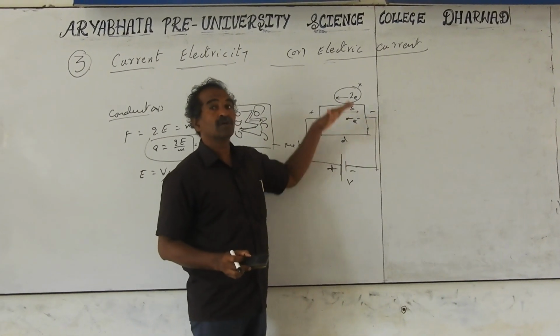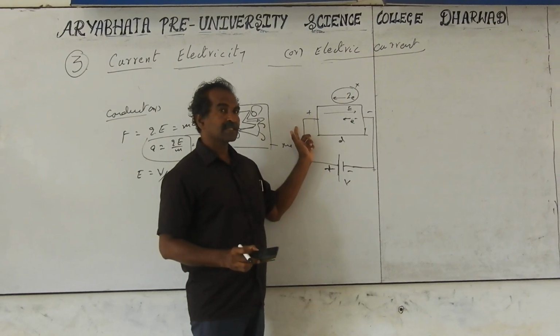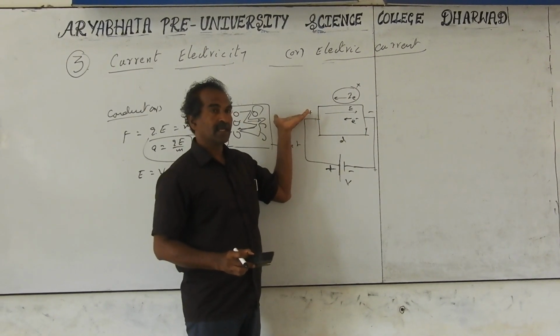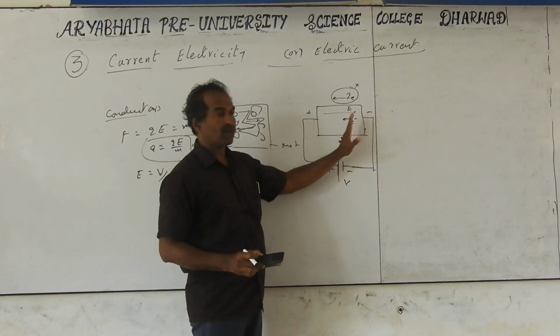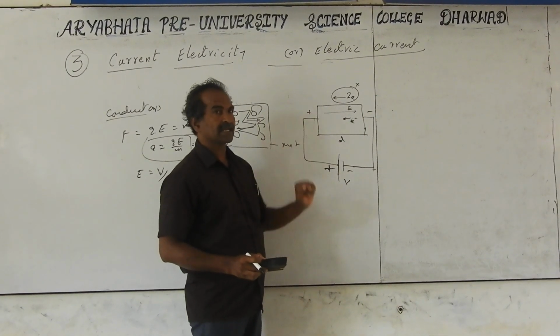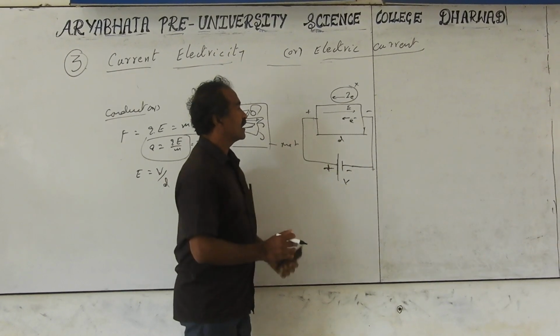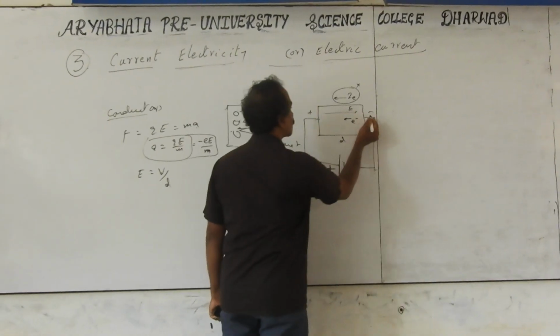Minus indicates low potential. Plus indicates high potential. So now charges are moving in one direction, which means current is there. Only in one direction they are traveling, so current is there. And this electron flow is from low potential to high potential.